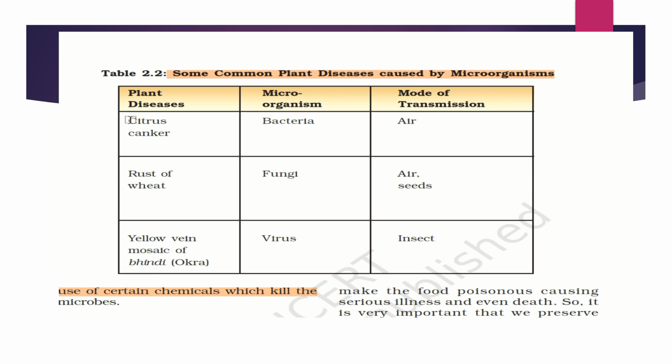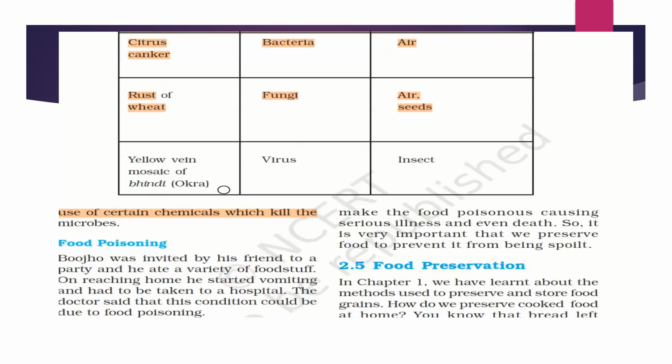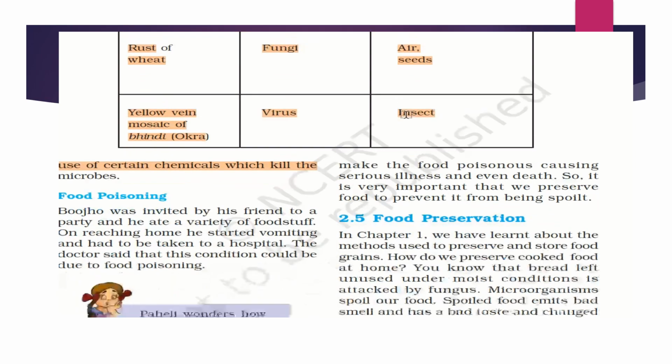The first one is citrus canker. It is caused by bacteria and its mode of transmission is air. Next is the rust of wheat. Rust of wheat is caused by fungi and it is transmitted by air and seeds. Next is yellow vein mosaic disease, which mainly affects bhindi or okra. It is caused by a virus and is transmitted through insects.